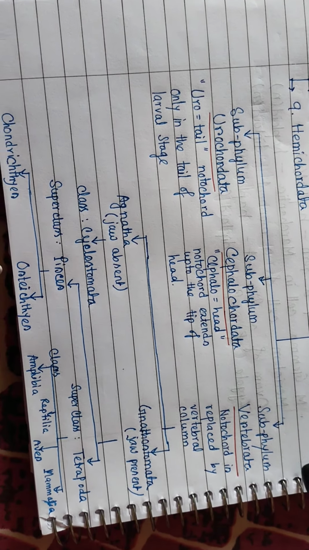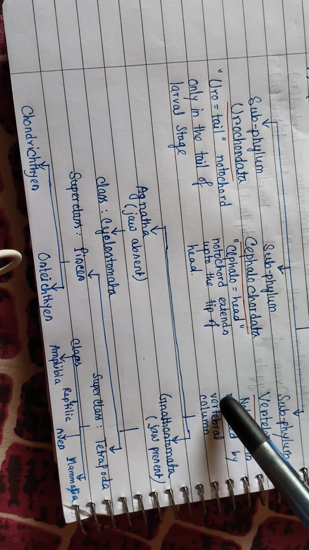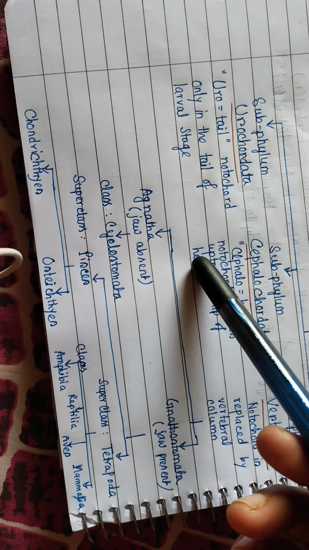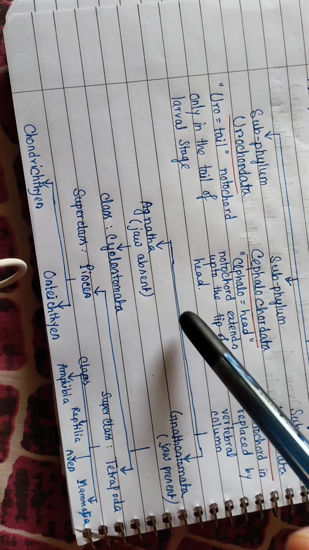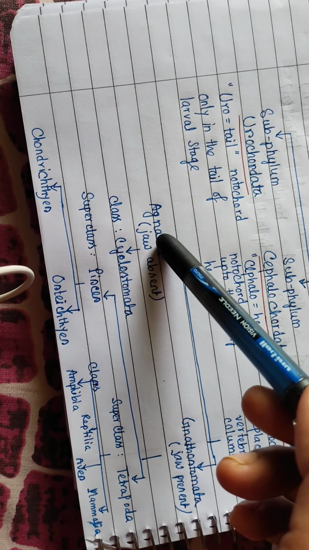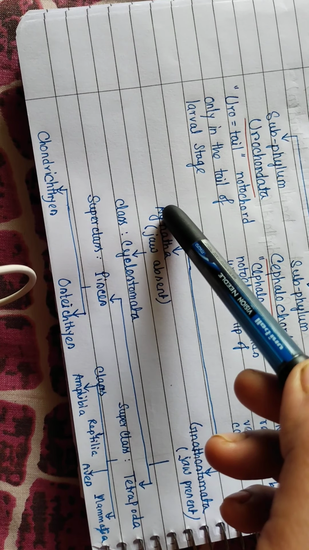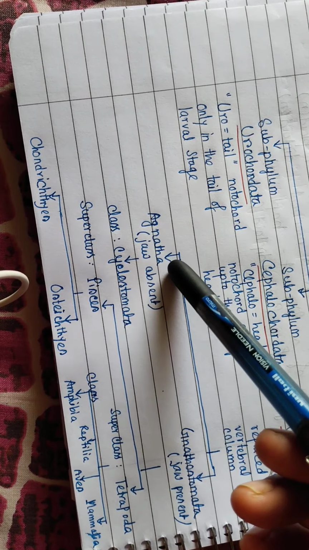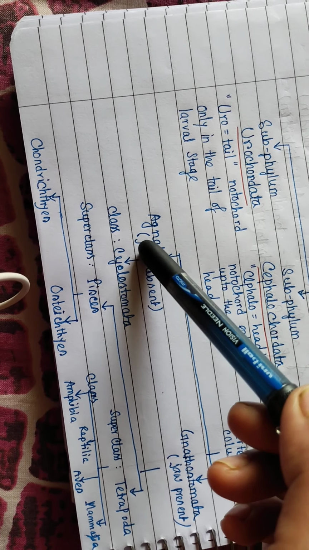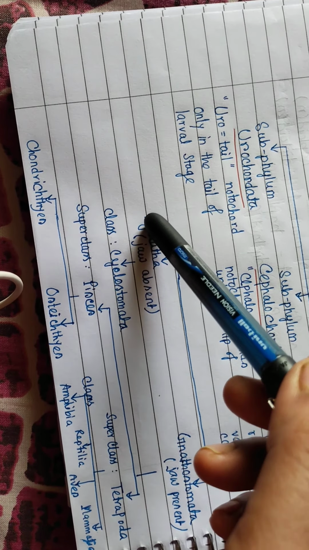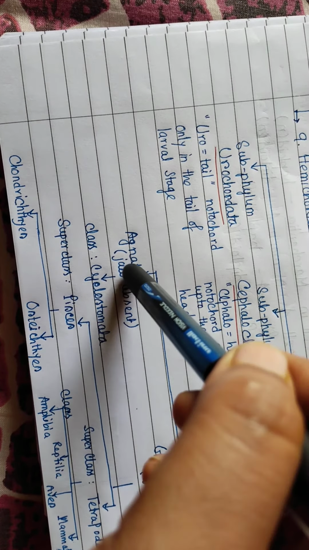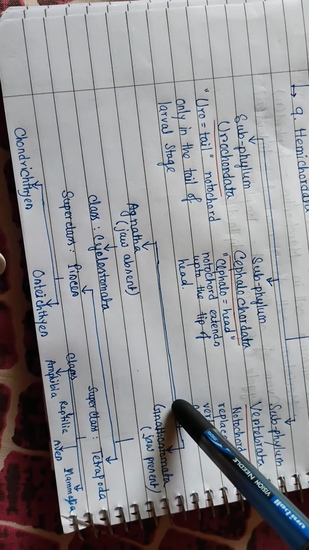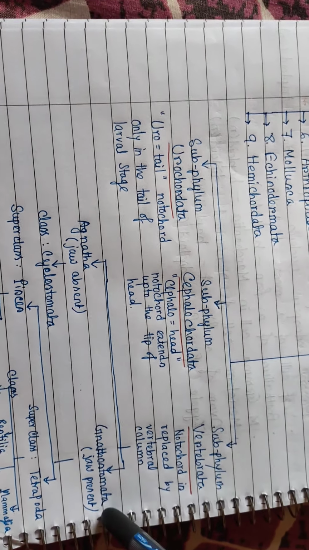The most critical type of animals belong to subphylum Vertebrata. The subphylum Vertebrata can be divided into two groups, Agnatha and Gnathostomata. A means absent, as I always said. Gnathos means jaw. So Agnatha means jaw is absent, and in Gnathostomata, jaw is present.